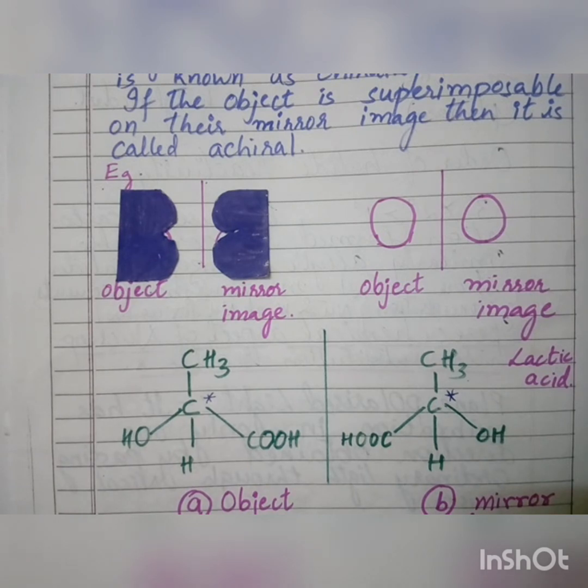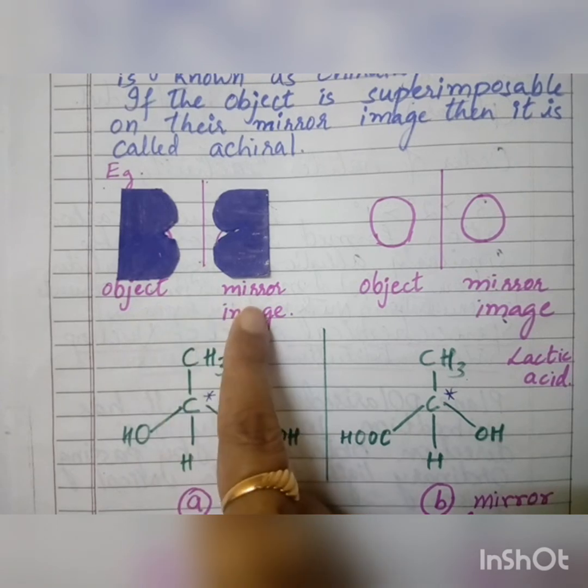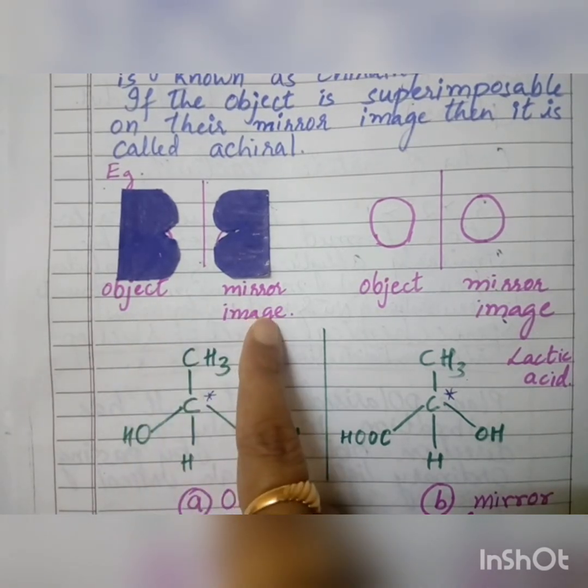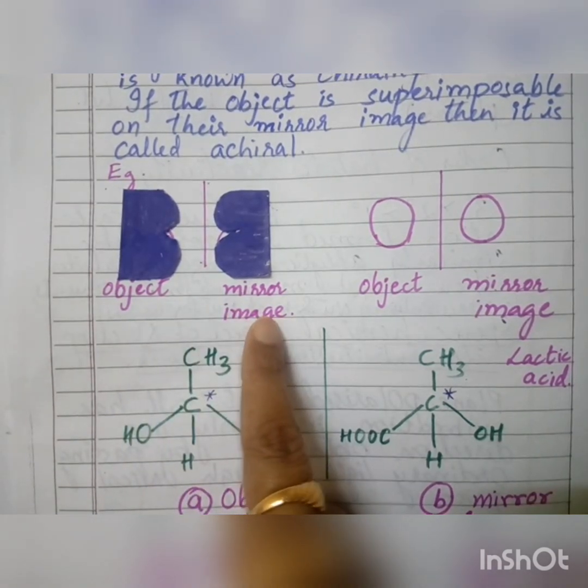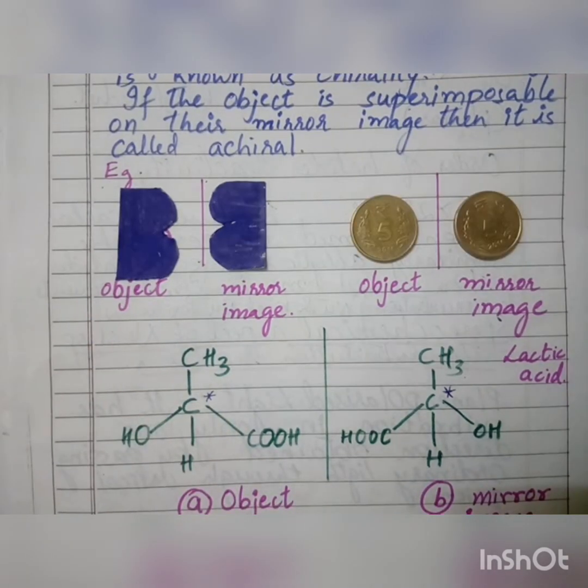So in this case what happens? Object and its mirror image are non-superimposable, and this property we call it as what? Chirality. And the object is what? It is chiral in nature, we call.